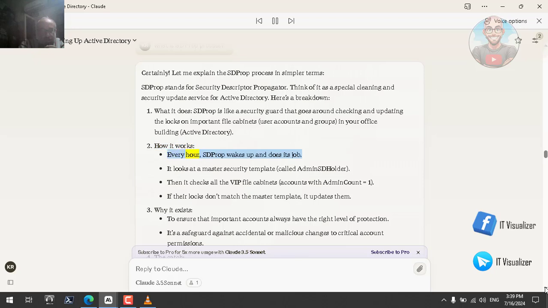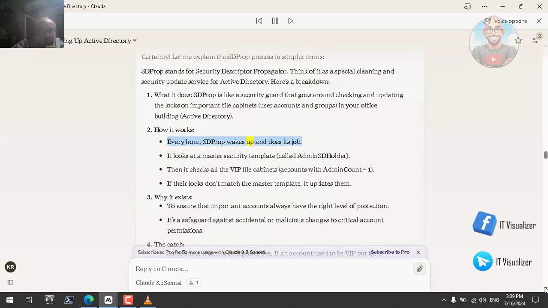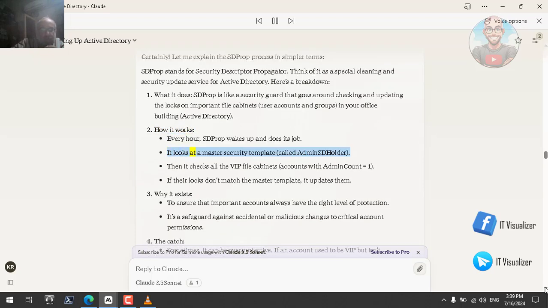How it works. Every hour, SD-Prop wakes up and does its job. It looks at a master security template called AdminSDHolder. Then it checks all the VIP file cabinets, accounts with adminCount equals 1. If their locks don't match the master template, it updates them.